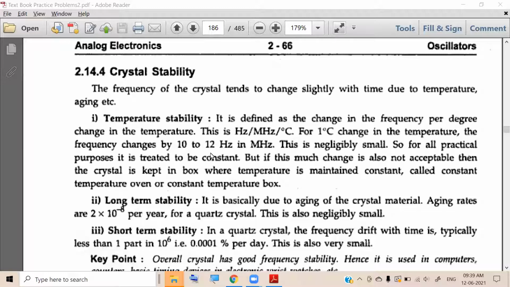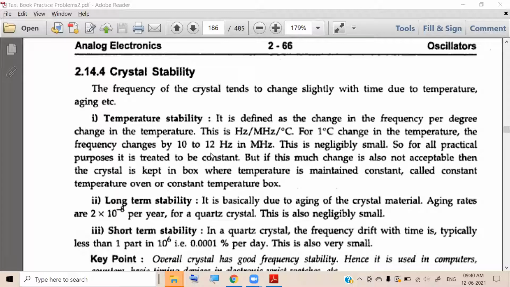As time goes on, the material properties tend to deteriorate. Because of that, the stability also is affected, and the value is 2 into 10 power minus 8 per year.